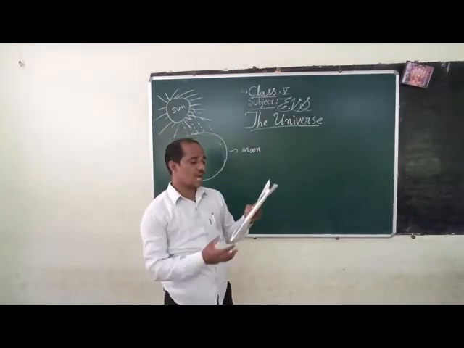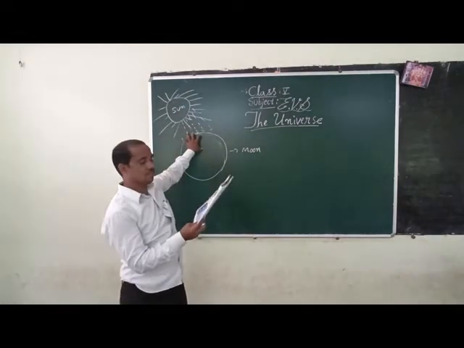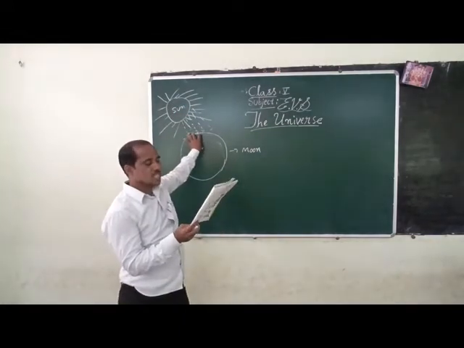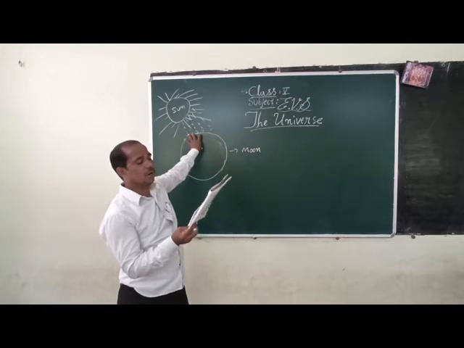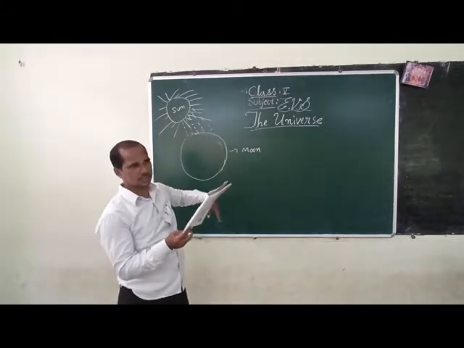It receives light from the sun and reflects it. The moon takes 27.3 days to orbit the earth.